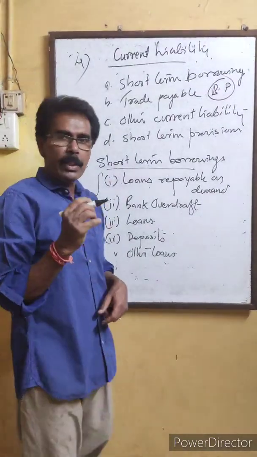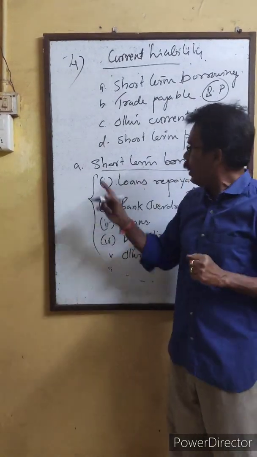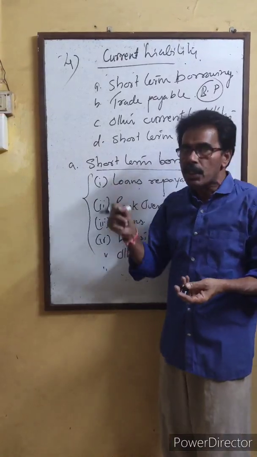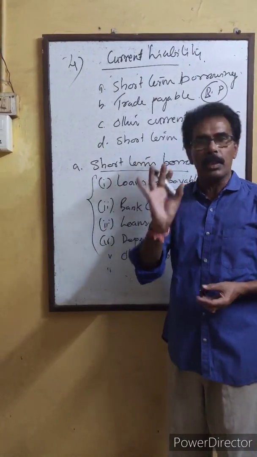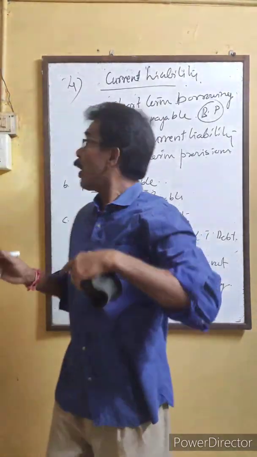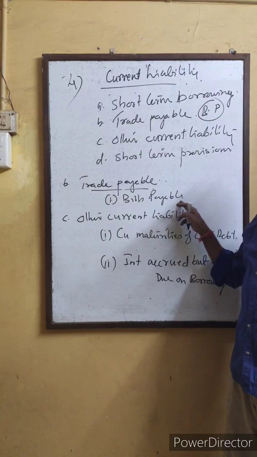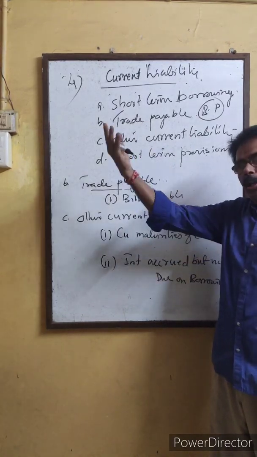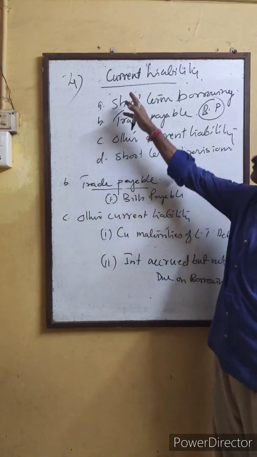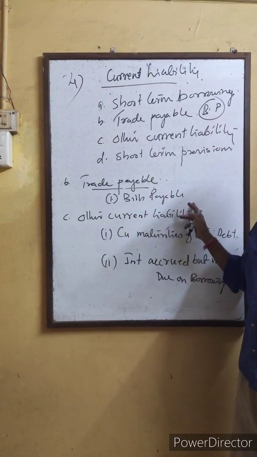The only difference is that under non-current liability it is payable after 12 months or after the operating cycle. Here all these are the same amounts, but they are payable within 12 months or within the operating cycle. That's the difference. Now comes trade payable, which means bills payable. If it is payable after 12 months, it will be long term, and if it is payable within 12 months, it comes under current liability, under trade payable, bills payable.